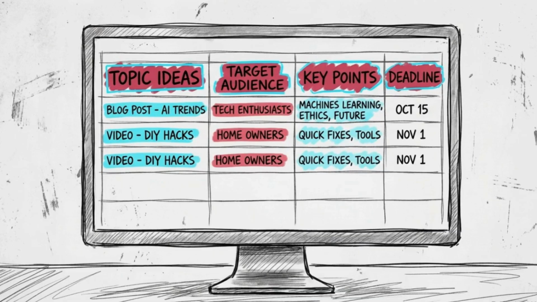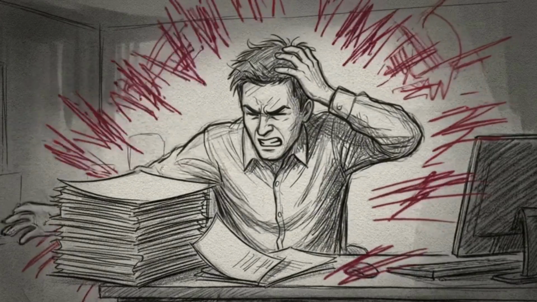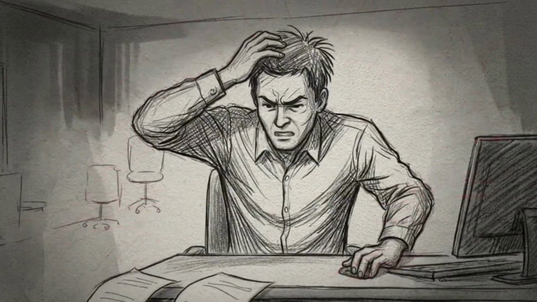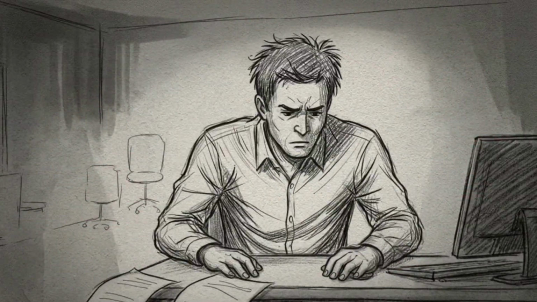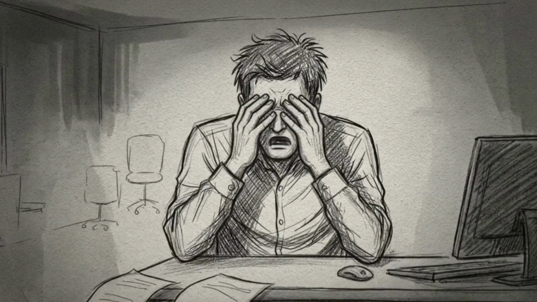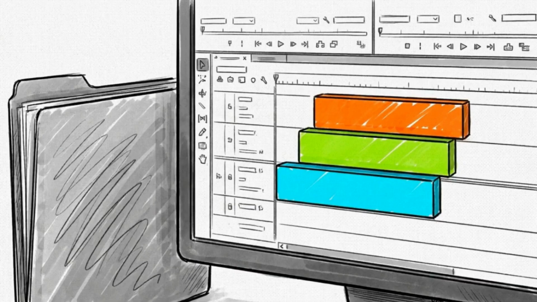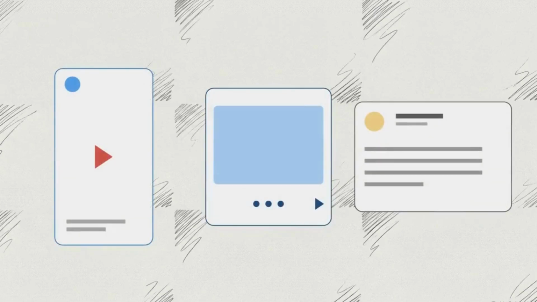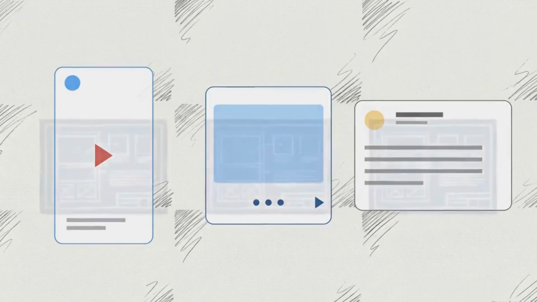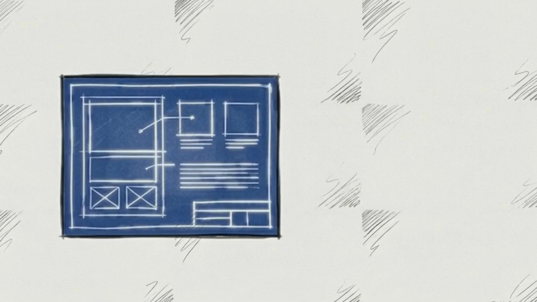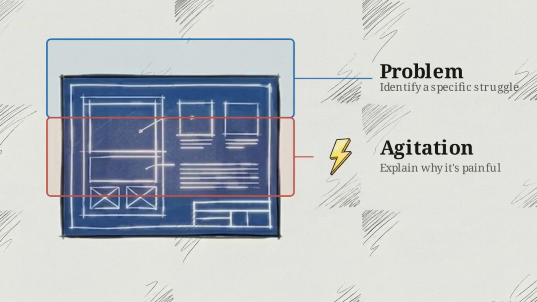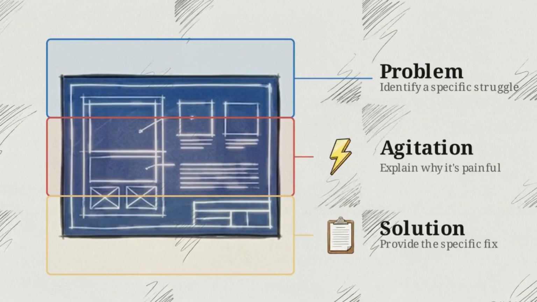Beginners often hit a wall because they try to make every single post look completely unique, redesigning layouts and writing styles from scratch. Step 3 solves this. We are going to choose repeatable formats that serve as structural molds for the raw ideas sitting in your bank. This diagram shows 3 posts that look different on the surface, but share the exact same underlying structure. Pick 3 reusable frameworks like this, such as the problem, agitation, solution format.